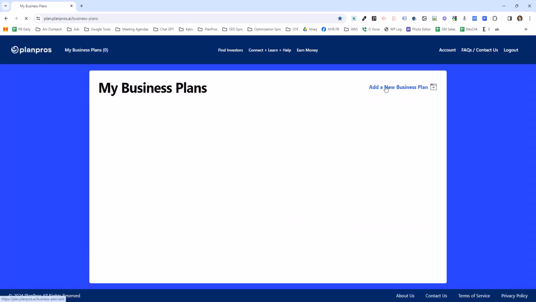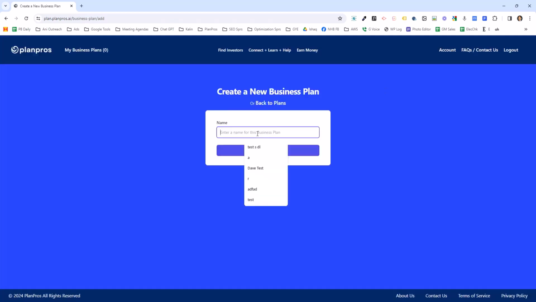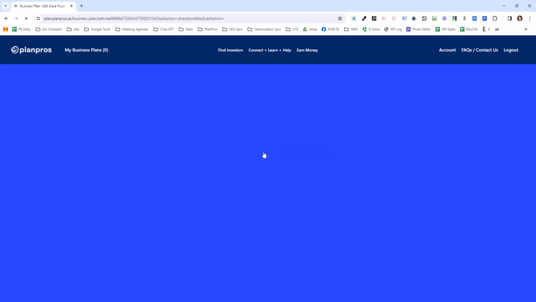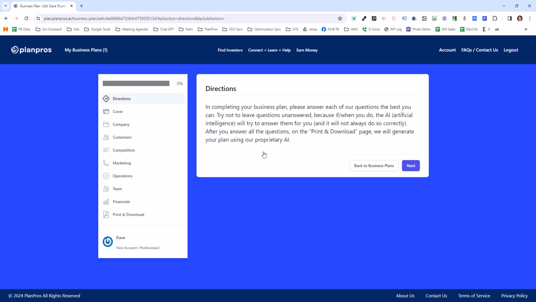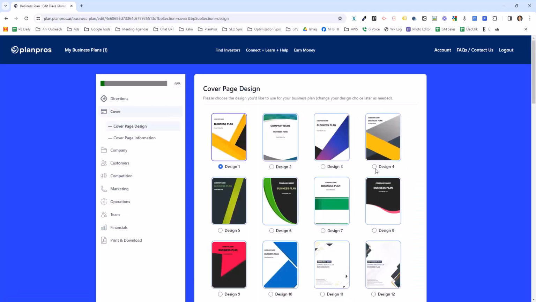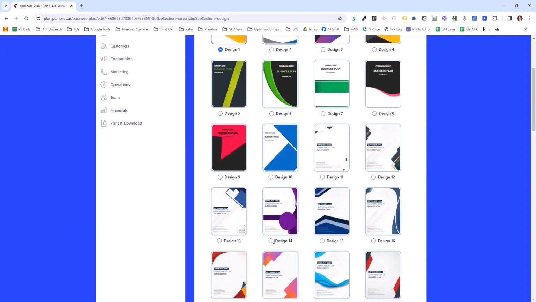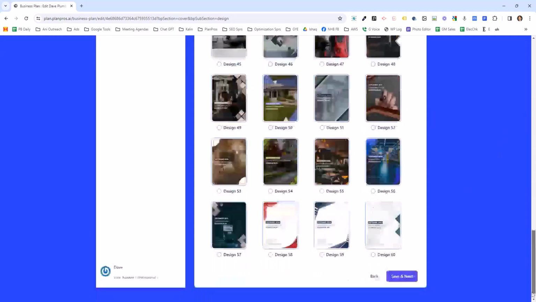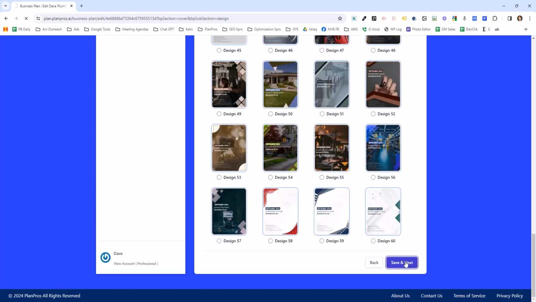To create a business plan, simply click Add a New Business Plan and add the name for your plan, Dave, Plumber, it doesn't matter the name, usually you enter your company name. It's very, very simple to use and pretty evident. So here are some brief directions. All you're doing is entering information and clicking Next. So here, which cover page you want, you can see it bigger here. I want design 14. Scroll to the bottom, I hit Save Next.